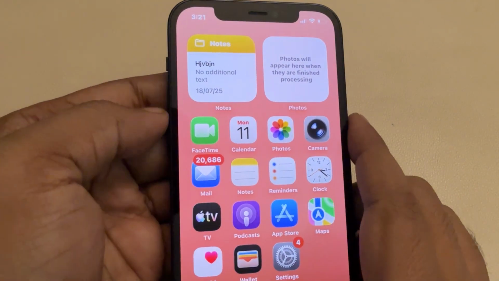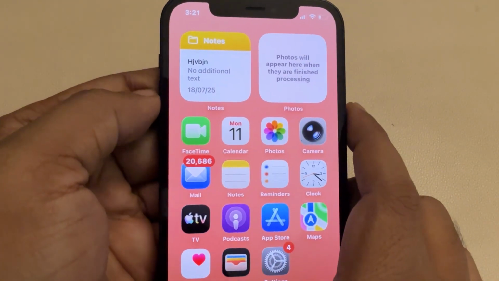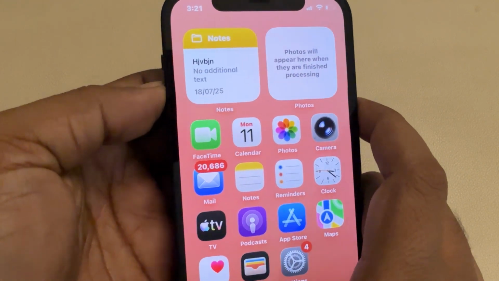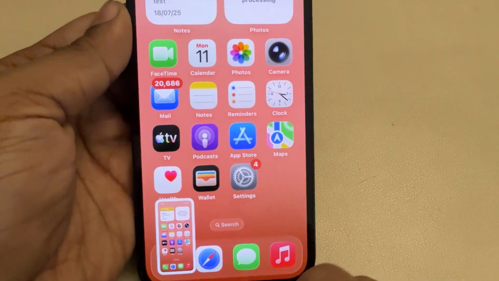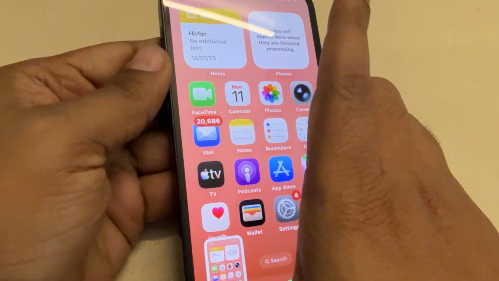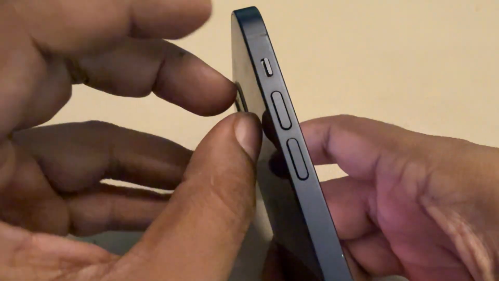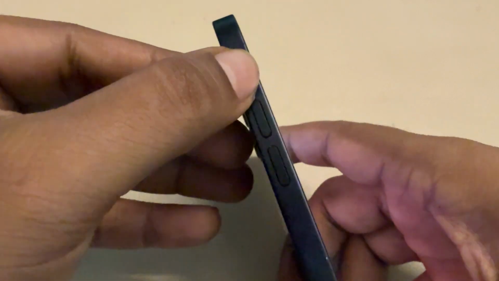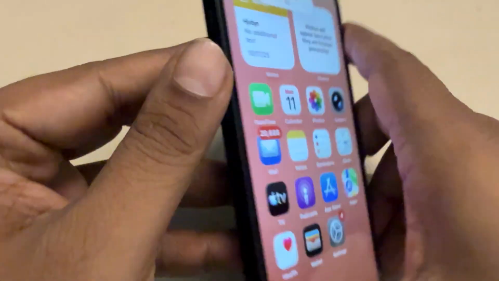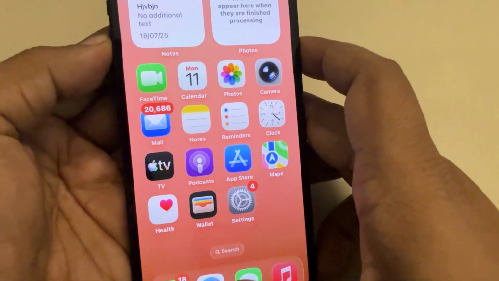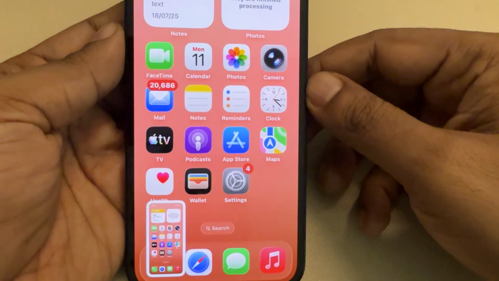Hey guys, let's see how to stop the iPhone screenshot shutter sound or click sound. Whenever you take a screenshot, it creates a shutter sound, a click sound. To turn that off, to silence this, just turn on silent mode. For that, just press it down and silent mode will be turned on. And now when you take a screenshot, there's no shutter sound.